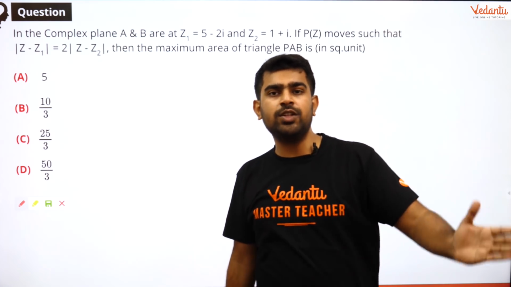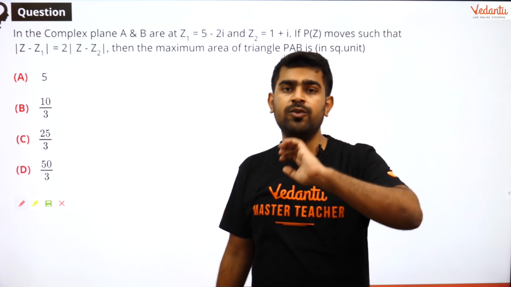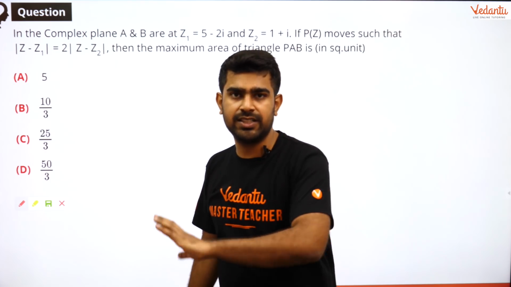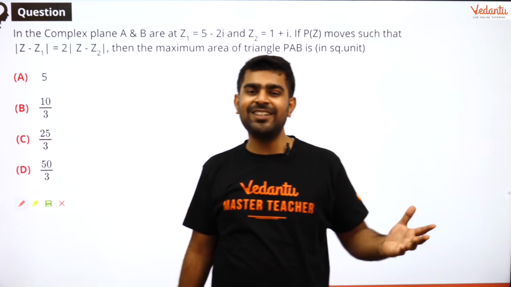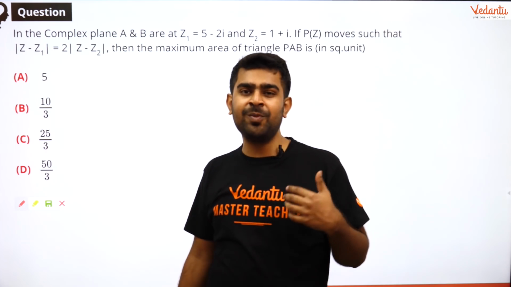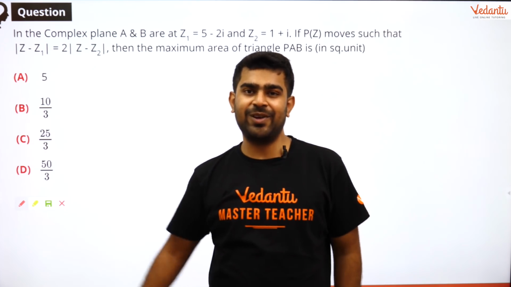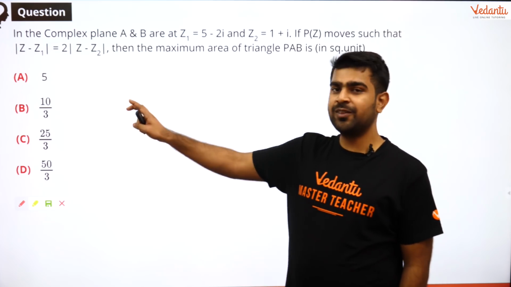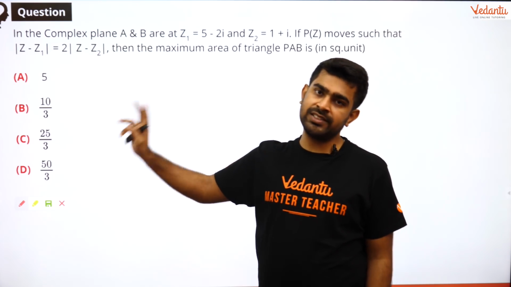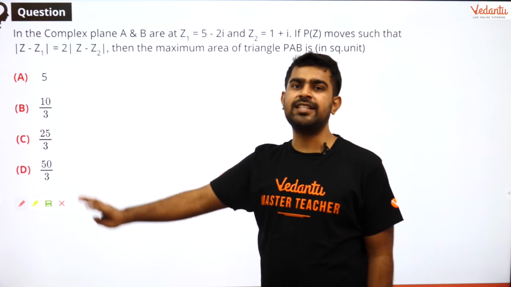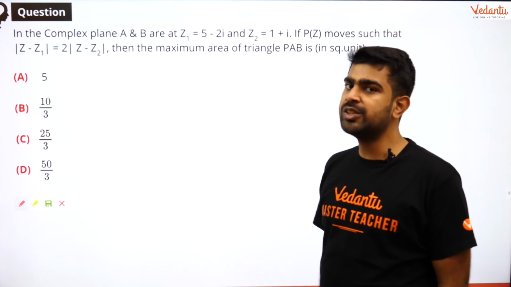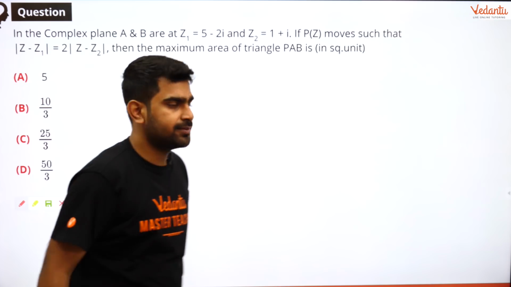So I can substitute z to be x plus iy. I'm sure most of you will be easily understanding this method, because whenever we face a tough question in complex numbers, our first approach will be to substitute z as x plus iy, right? So that is the first method. Quite easy, you will still get the same answer. Nothing wrong in that. Now I will teach you the second method, which is quite interesting.